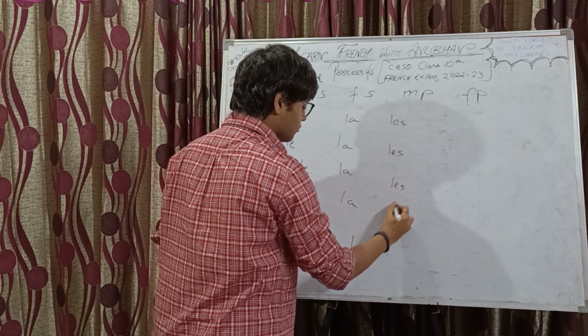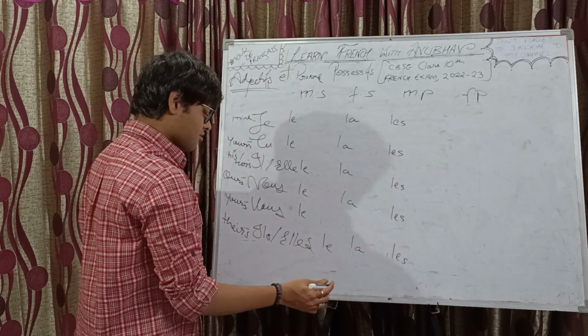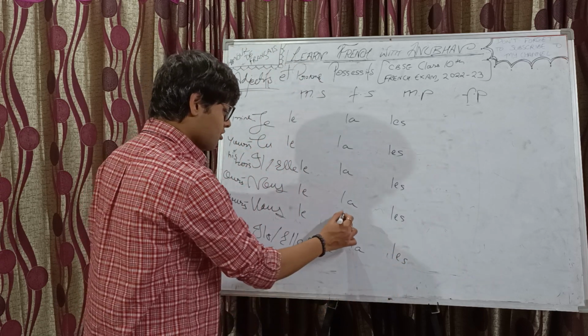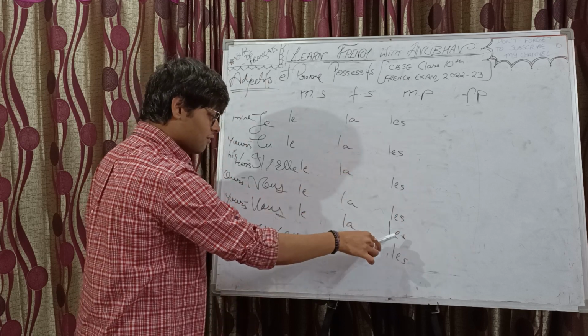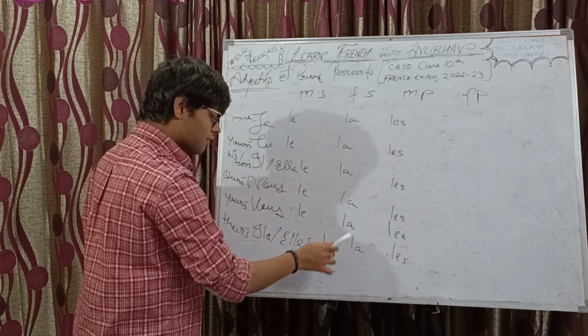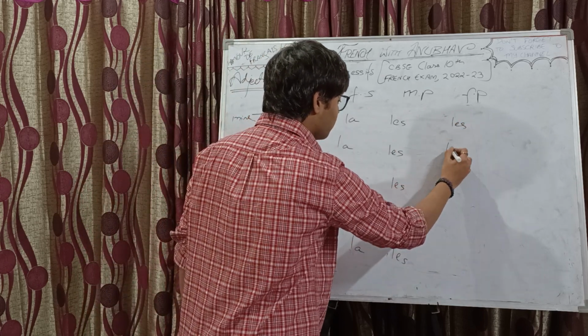Easy. Wait, I've written one less. One, two, three, four, five, six. Now it's fine. And here as well.